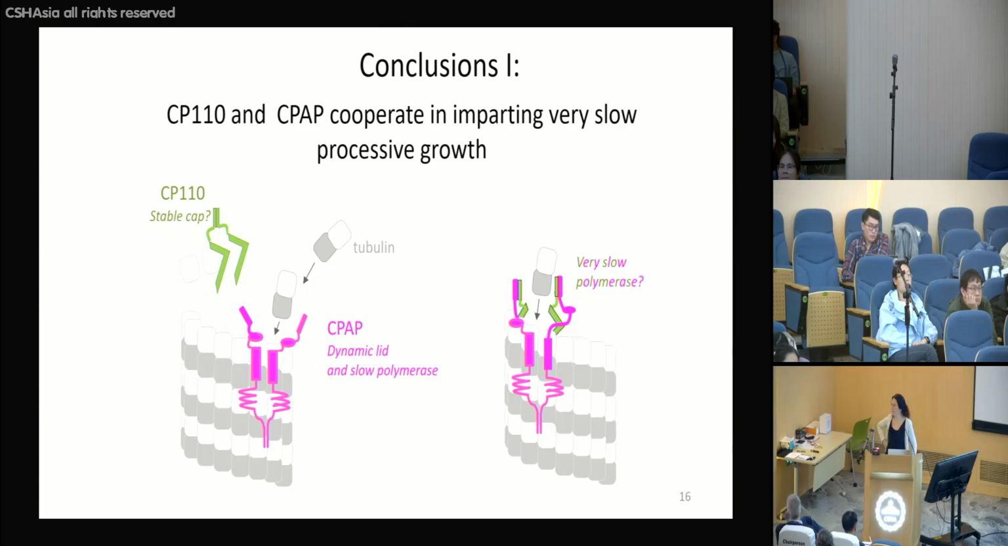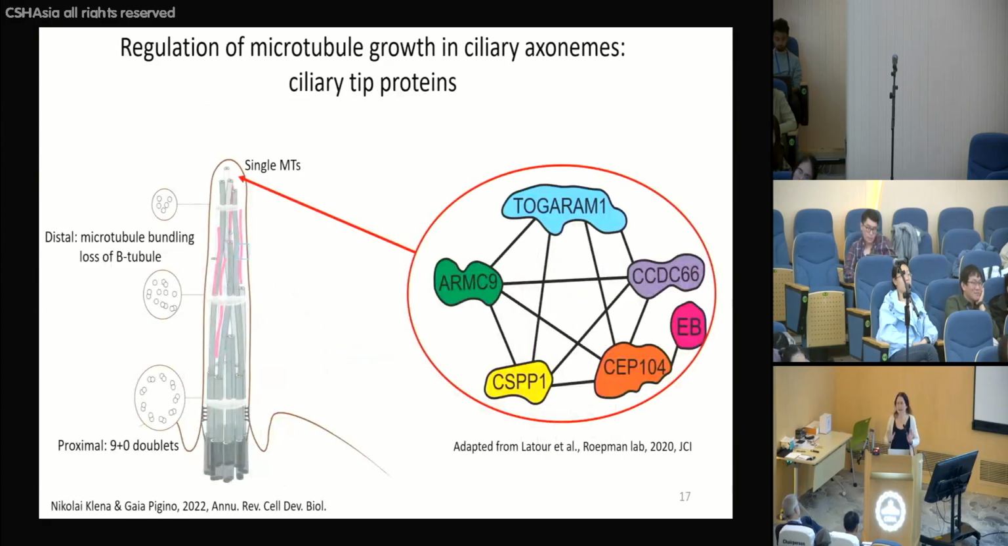So I have one question. So at the ciliary tip, there are 6 proteins that are modulating microtubule dynamics. Why do you think there are so many that work at the same spot to control ciliary growth? Yeah, by the way, please don't think that there are only 6. These are the 6 we reconstituted based on the fact that they all interact with each other.